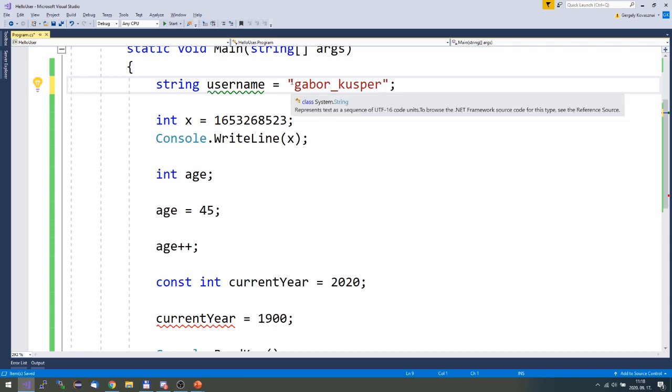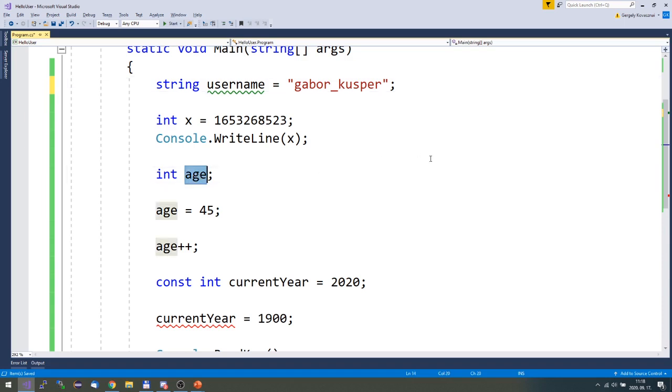I don't want to use a fixed username. I want the user to type his or her name. Then I will greet the user by using his or her name. Then I also want to ask the user to type his or her age, and based on this age I will write something on the console.